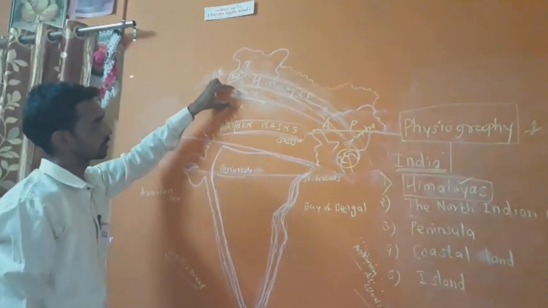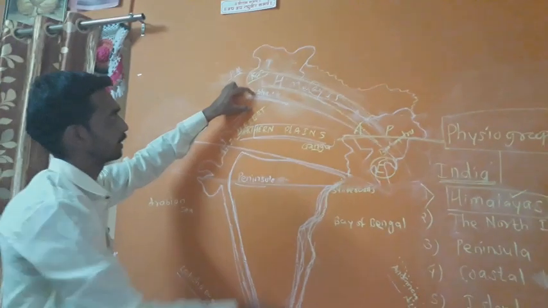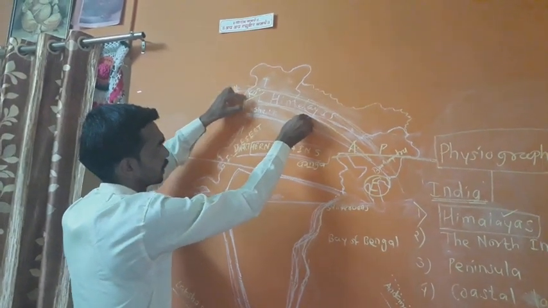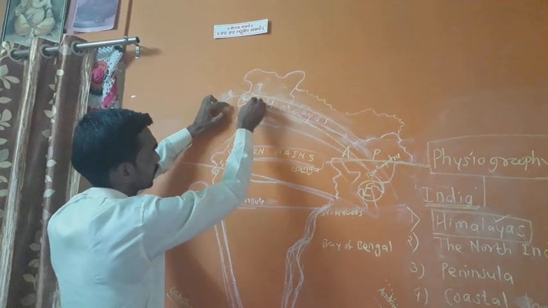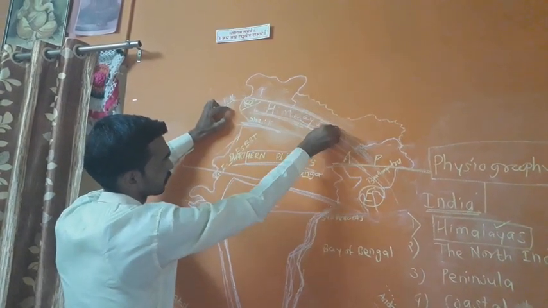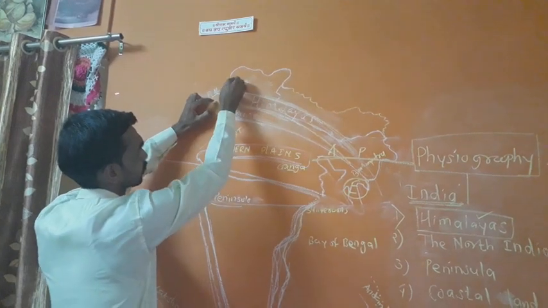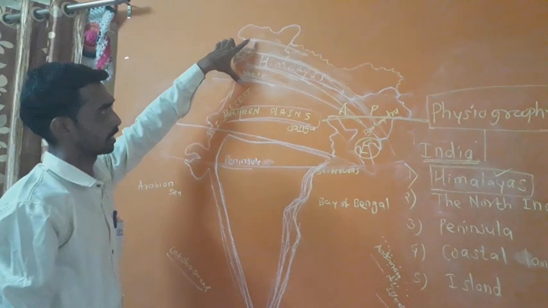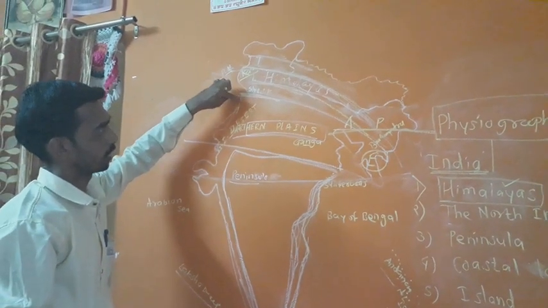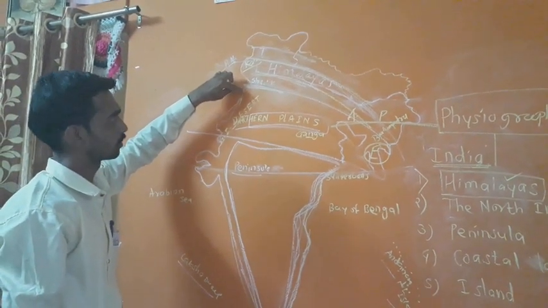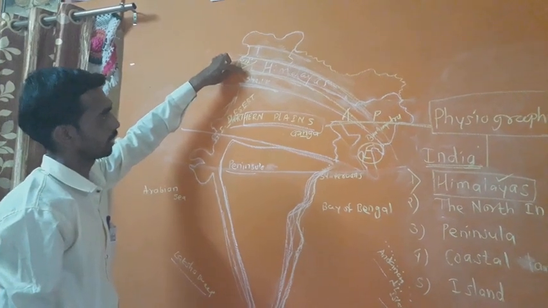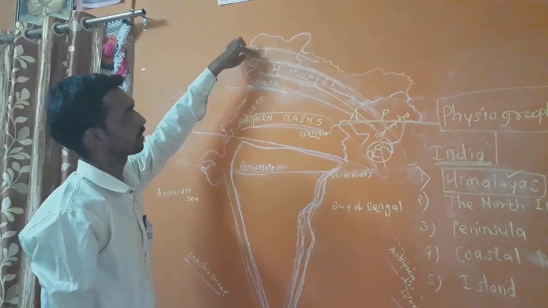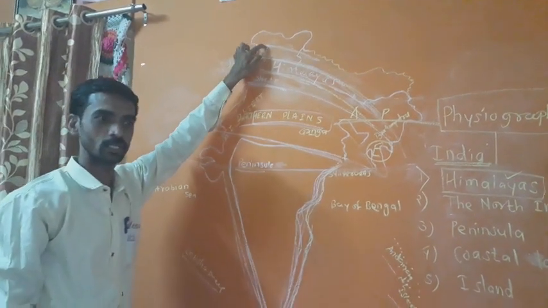Then second, Lesser Himalayas. Third, Great Himalayas. And the fourth, Trans Himalayas. So the parallel ranges are Shivalik, number 1, second Lesser Himalayas, the Great Himalayas, and the last, Trans Himalayas.